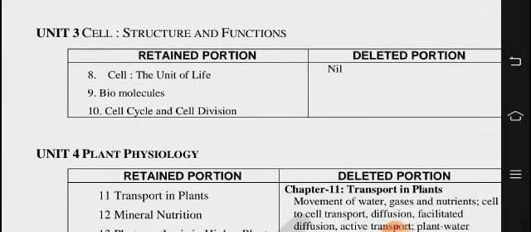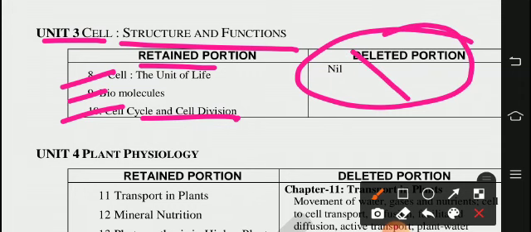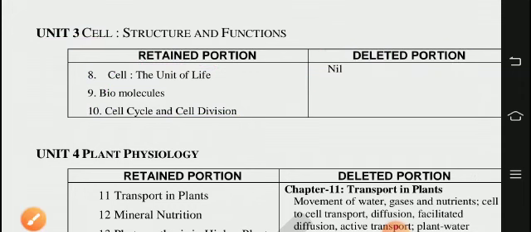In unit 3, cell: structure and functions, retained. Three chapters are there: cell, the unit of life, biomolecules, and the 10th one, cell cycle and cell division. So deleted is nothing from this unit.